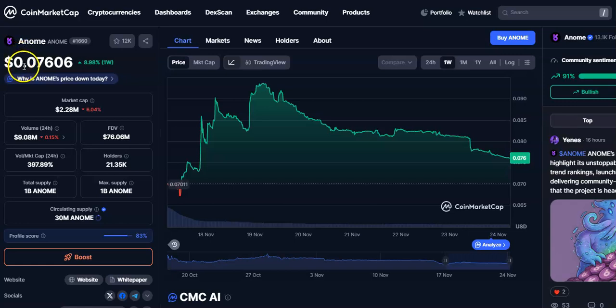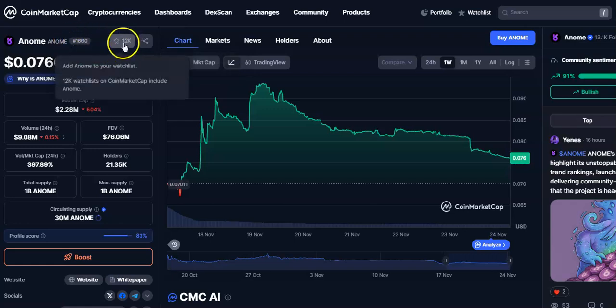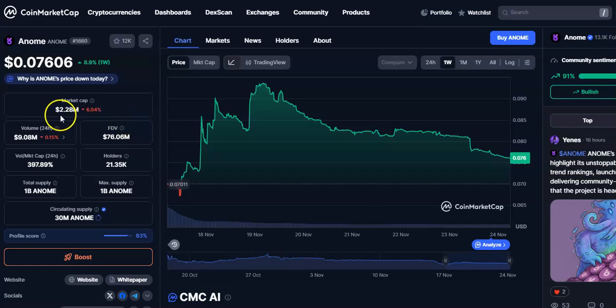So you can see current price is $0.07606. It is up by 8%. Rank is around 1660 position. Around 12k users are following this cryptocurrency. Market cap is $2.28 million and the volume in 24 hours is $9.08 million. It is down by 0.15%. Now I'll go to the chart and see how the candles are moving.